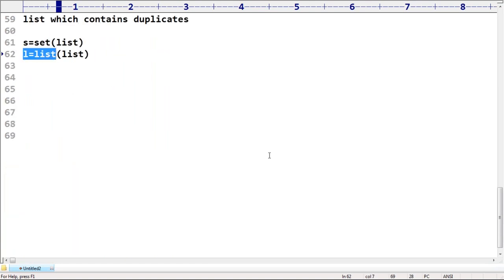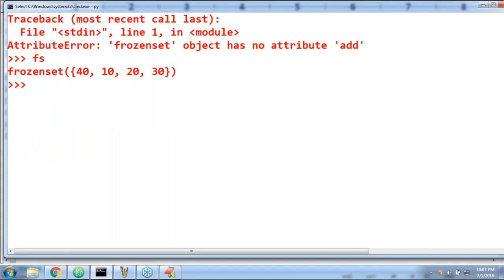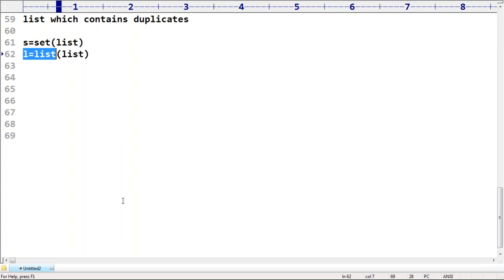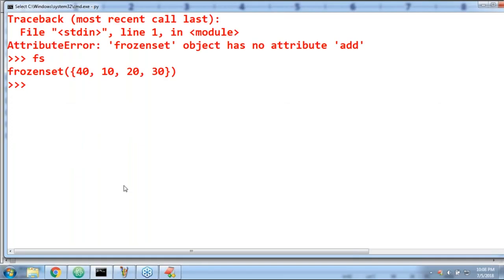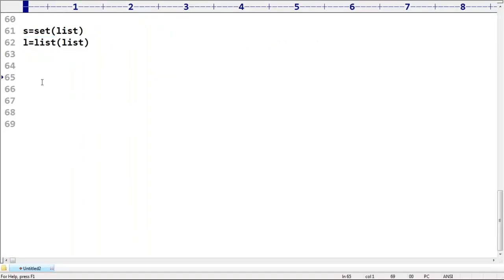Someone asked this doubt, that's why I'm explaining. Anyway, now this is about the frozen set. So set and frozen set both are the same. Now can you please tell any three immutable objects? Whatever we covered up to this, any example for immutable objects? Please respond. Good, excellent.